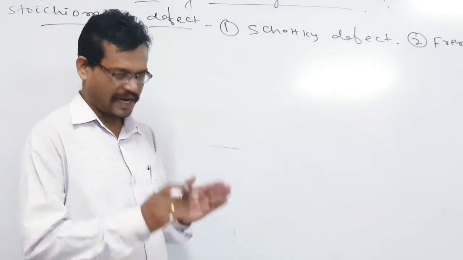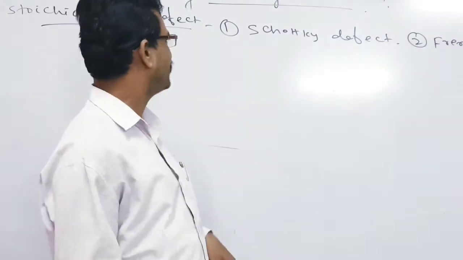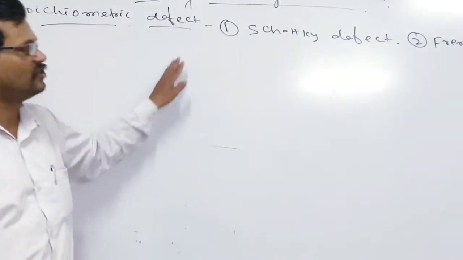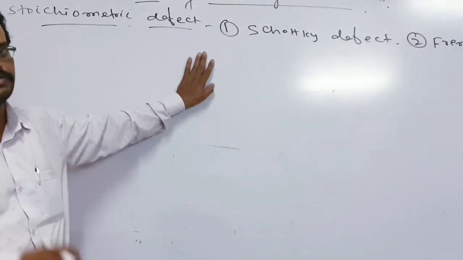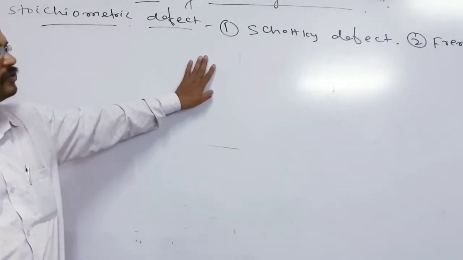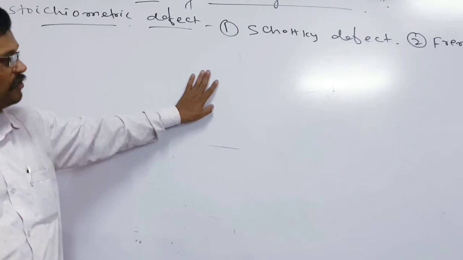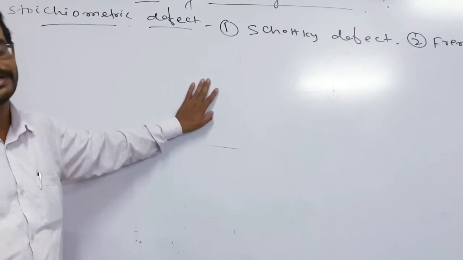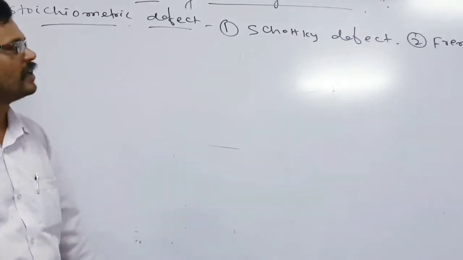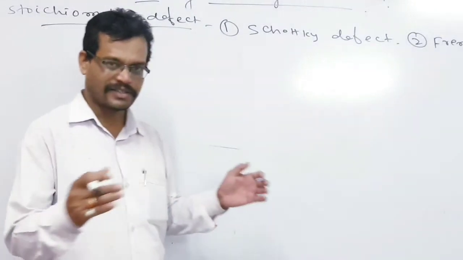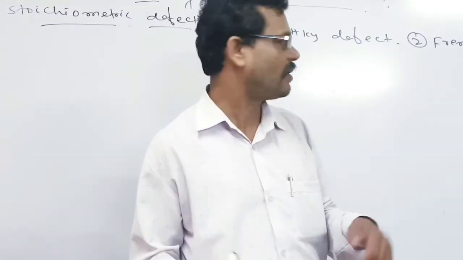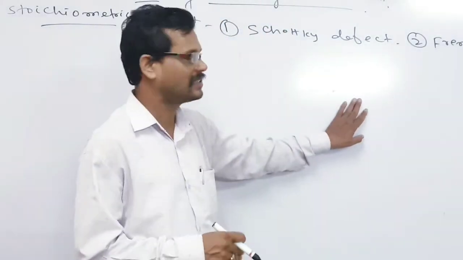Whenever the cation and anion both leave, what is the ratio? The ratio remains the same, because the ratio of cation and anion remains fixed. But what happens, sir? The volume is found to increase, but the density is found to decrease. And the covalent character is also found to decrease, because when the ions are displaced, the covalency is also lessened.